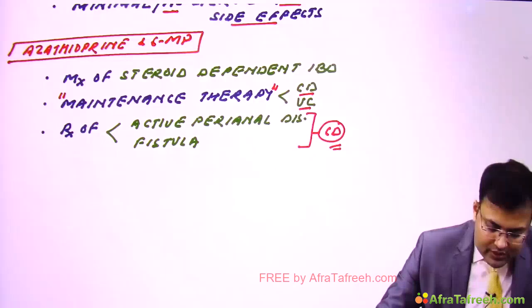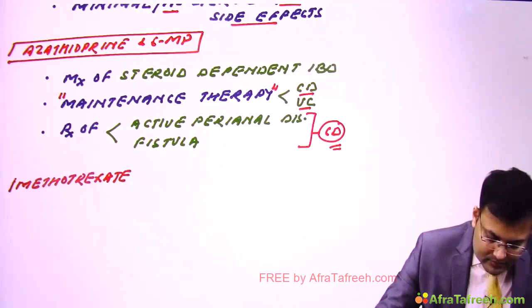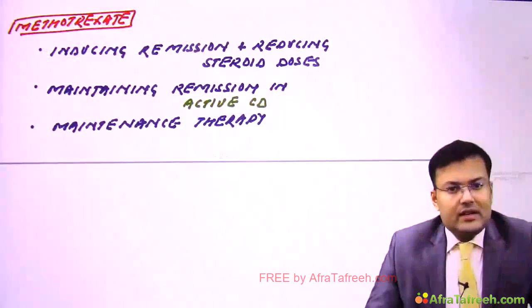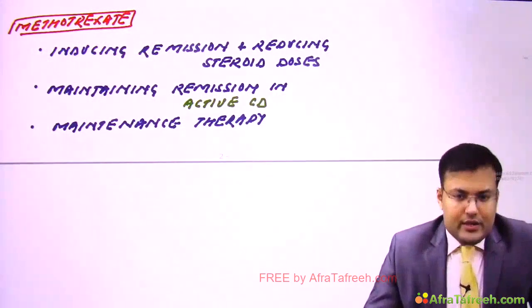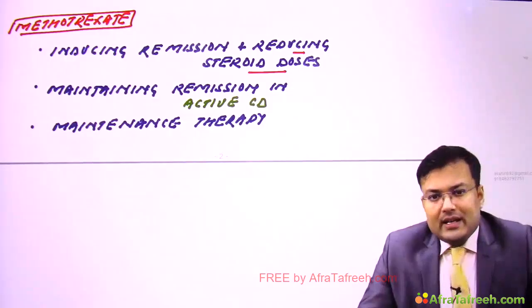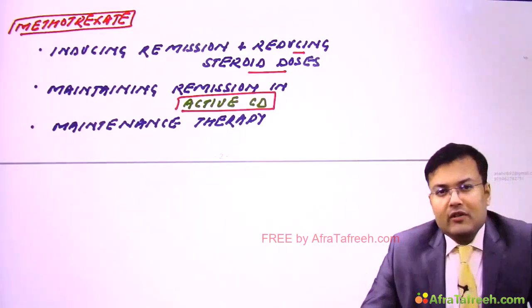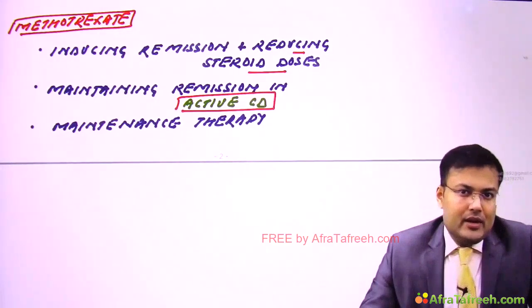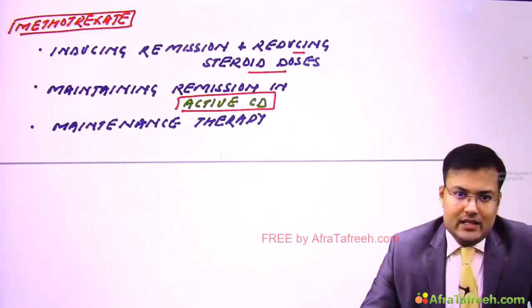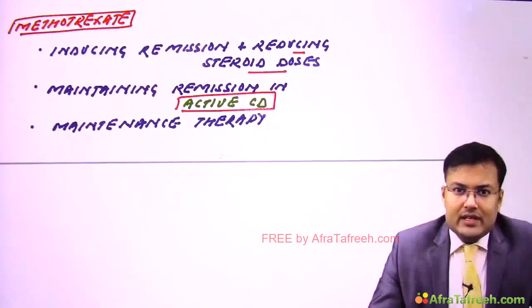Another drug which we use is methotrexate. This methotrexate is effective in inducing remission and reducing steroid doses. Second, it is effective in maintaining remission in active Crohn's disease. Clear? And there is a promising role of methotrexate in maintenance therapy in both Crohn's as well as in ulcerative colitis. So these are the uses of methotrexate. Two drugs which are used for refractory inflammatory bowel disease.